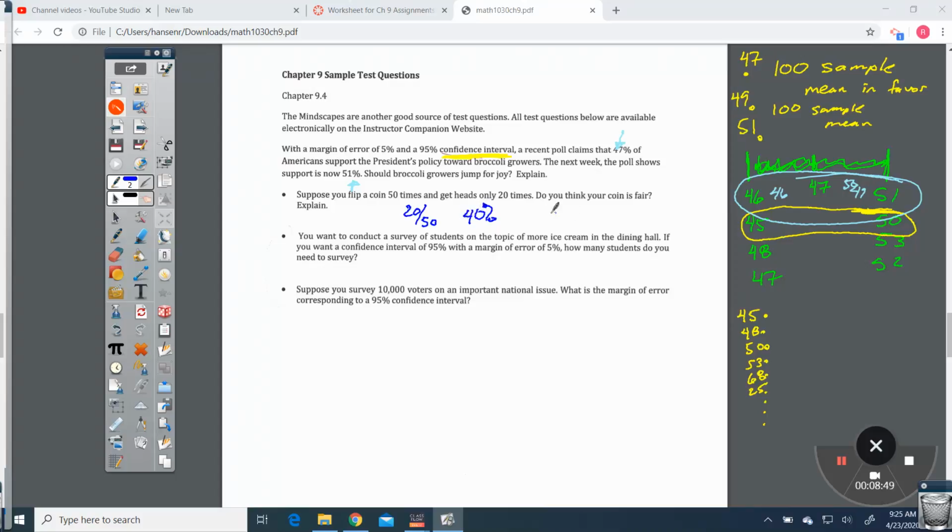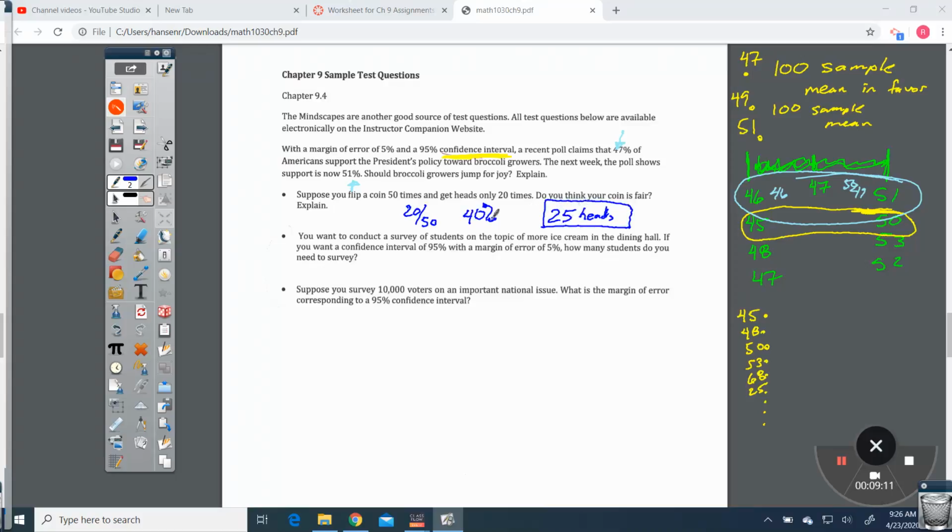Our expected value, we should expect 25 coins to be heads, right? So we're saying five flips really is all that's the difference here. We're saying 5 coins difference of getting heads.